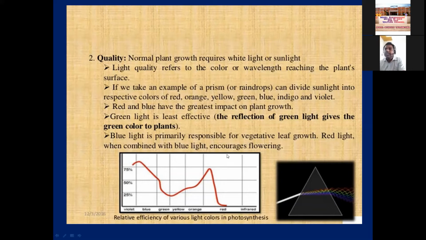T.W. Engelmann, the scientist, already proved this by taking a chlorophyll plant where bacteria grew at the blue and red wavelengths of light absorbed by the plant. When blue and red light fall on the plant, the rate of photosynthesis increases and more oxygen is released. That's why quality is also very important for the photosynthesis process.